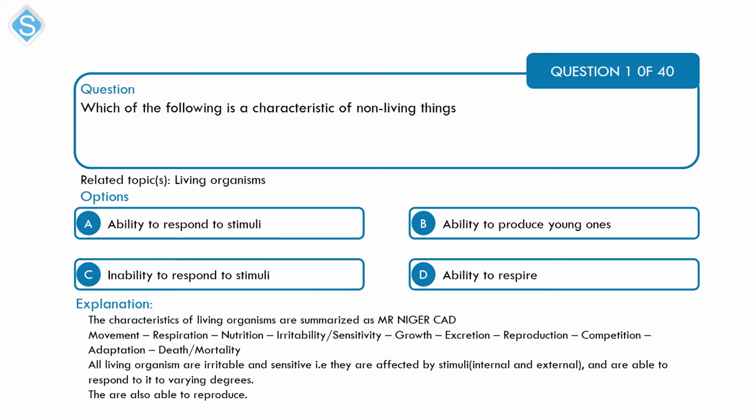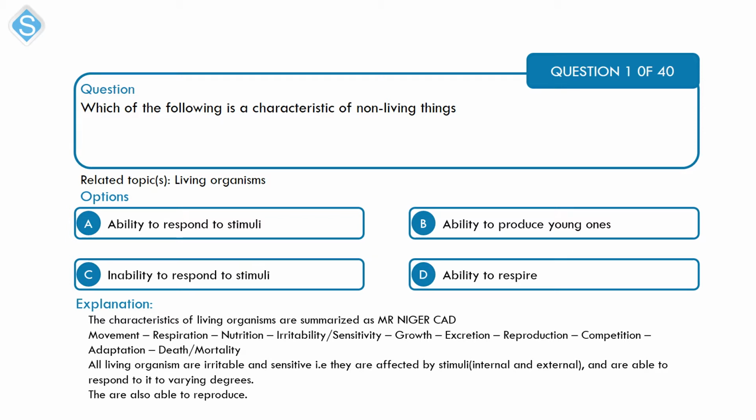Okay, so living organisms, they have certain characteristics that are summarized as Mr. Niger Card, and that is movement, respiration, nutrition, irritability or sensitivity, growth, excretion, reproduction, competition, adaptation, and death or mortality. These are characteristics of living organisms. So living organisms, they express these characteristics to varying degree. However, non-living organisms, they do not have these characteristics.